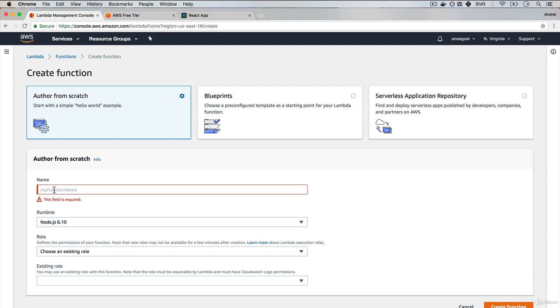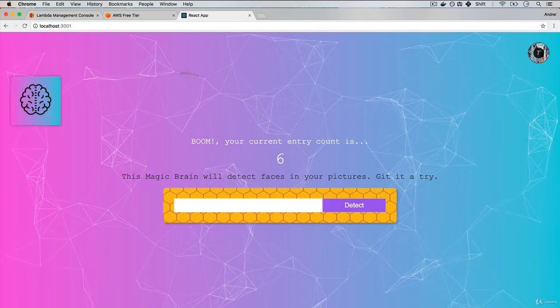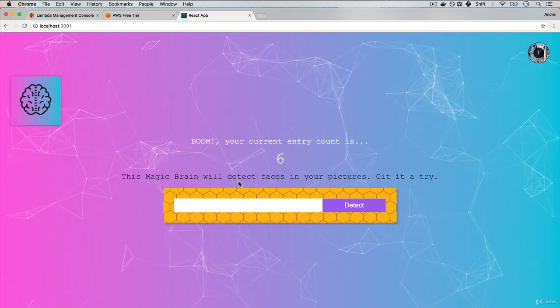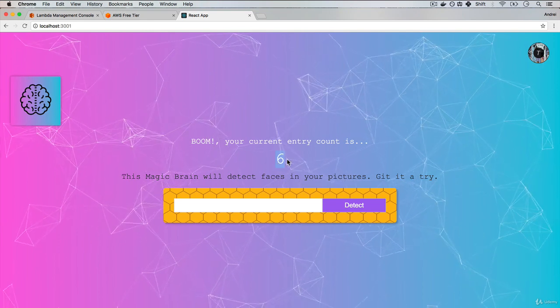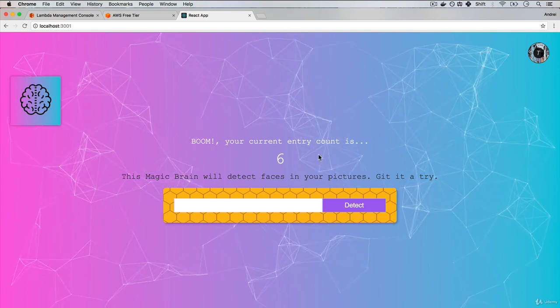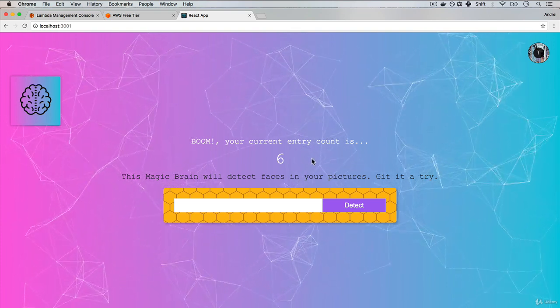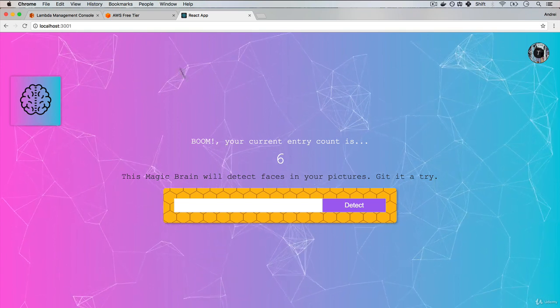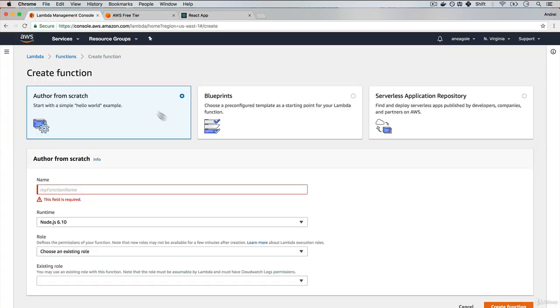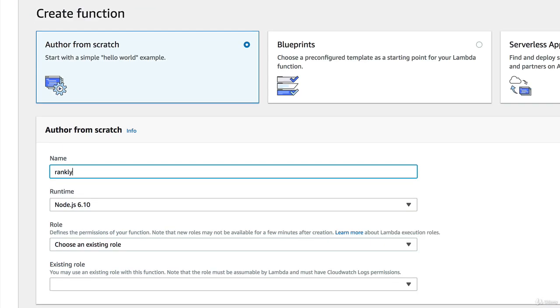Well, let's go back to our app and see what we want to build. Let's say that we want to add a ranking system as Bruno requested. Perhaps based on the number of entries that you have, you get a little badge here that says you're a rocket badge or you're a teddy bear badge, whatever it may be. And we want to have that being updated through a function that lives in Amazon Lambda. So let's just create that. I'm going to call it Rankly, just because all the popular names end in Lee apparently.